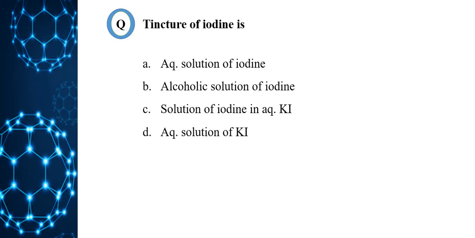Tincture of iodine, we have already discussed. Tincture of iodine is: option A, aqueous solution of iodine; B, alcoholic solution of iodine; C, solution of iodine in aqueous potassium iodide; option D, aqueous solution of potassium iodide. So the correct option is alcoholic solution of iodine. So option B is the correct answer.